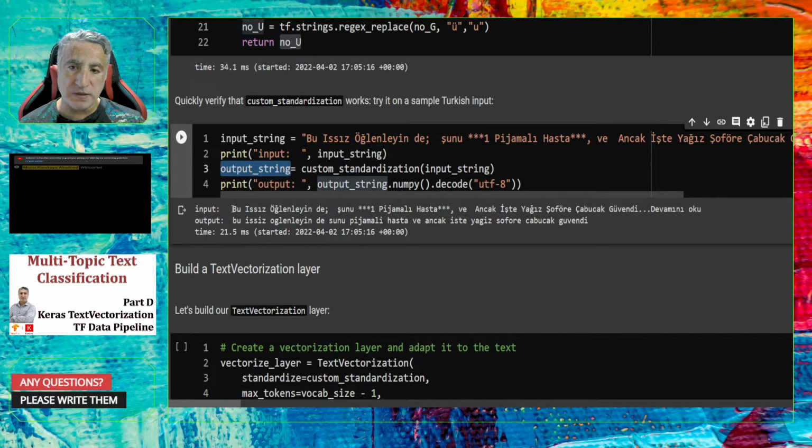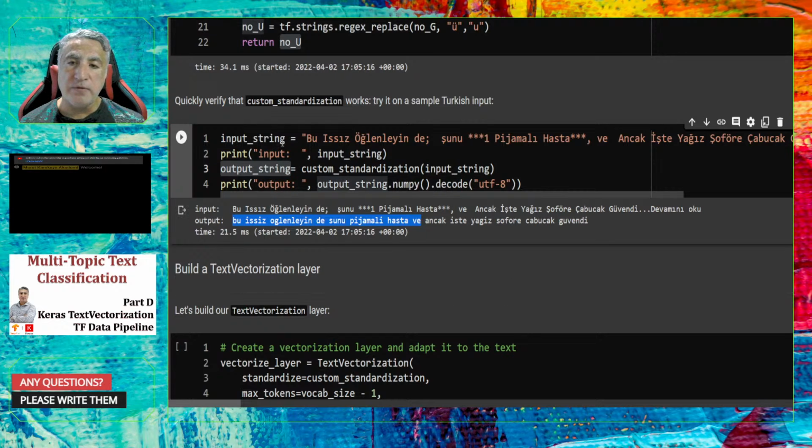Here you see the input string and the output string, and you can verify that this function works properly by removing or transforming the input to the output as I wish. So it removes, for example, stars, numbers, punctuation, and converts capital letters to lower case letters, etc.